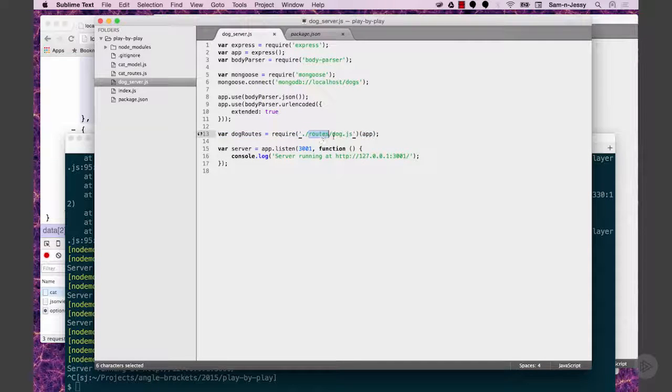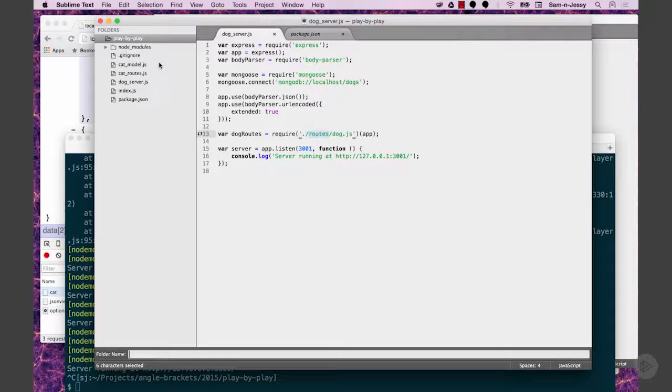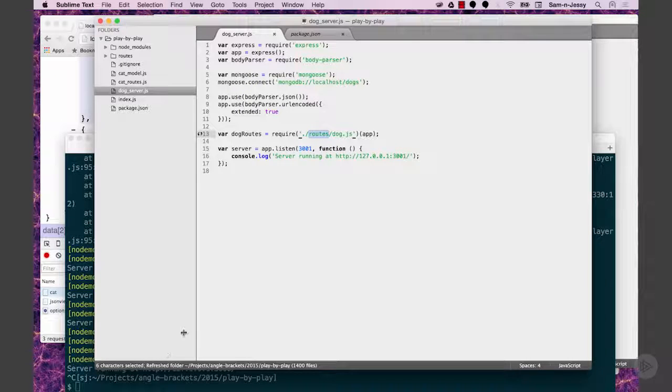Dog routes, but I'm going to use a routes folder. I'm going to create a folder. So this is kind of getting a little bit uncomfortable. Yeah, and I read this style guide by this guy that says that you shouldn't have too many files in a folder. You should start creating new folders. So let's do that. Yeah, he's crazy. He is crazy. He's right sometimes.